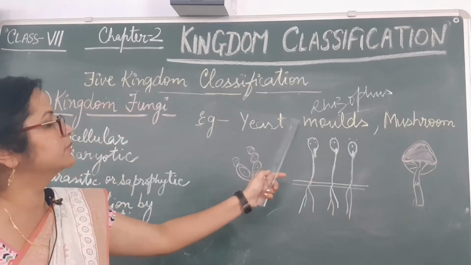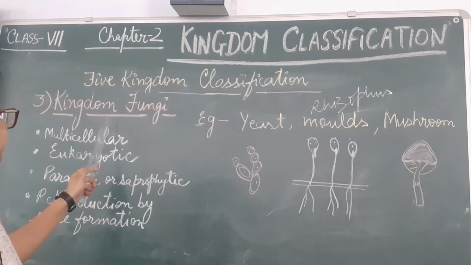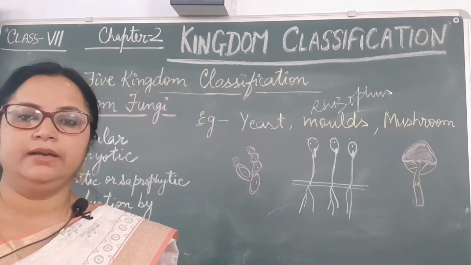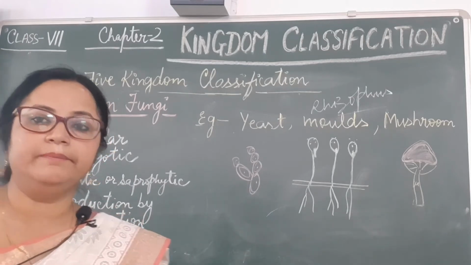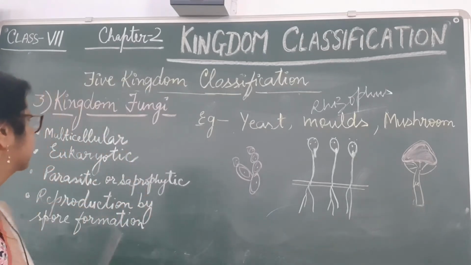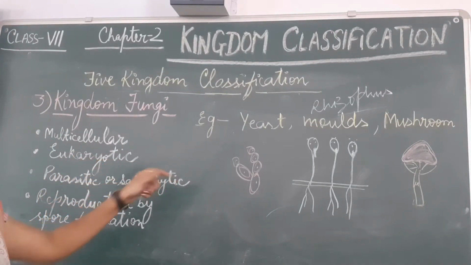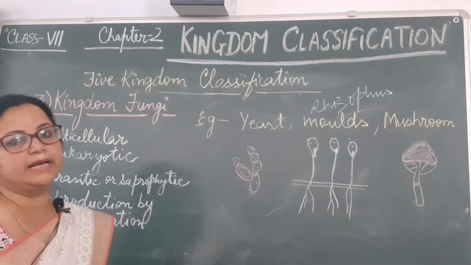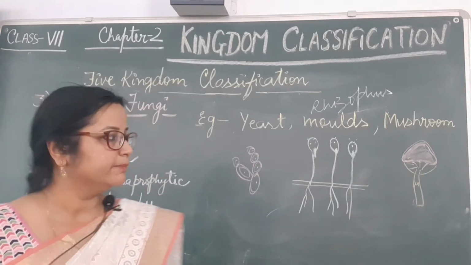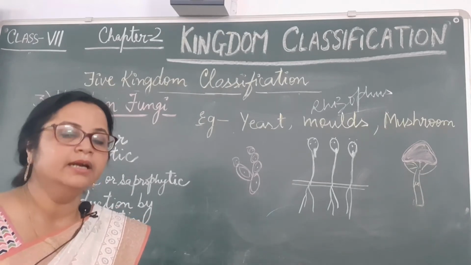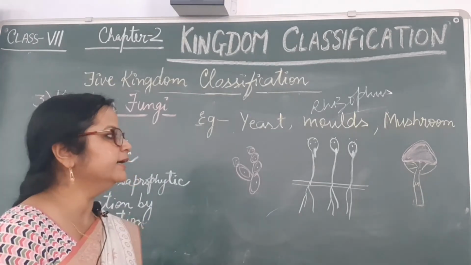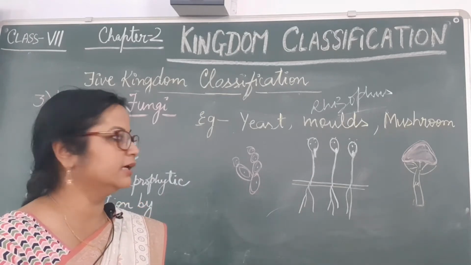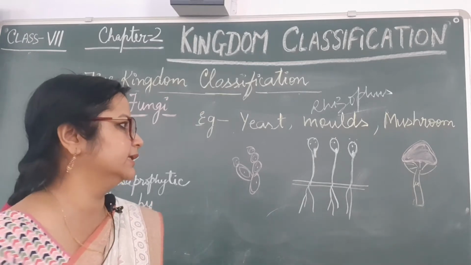All organisms that come under kingdom fungi do not contain chlorophyll, so they are not able to make their own food. That's why organisms of kingdom fungi show a saprophytic or parasitic mode of nutrition. Basically saprophytic, taking nutrition from dead matter, like the bread mold Rhizopus eating bread or spoiling other food items like apple, orange and so on.